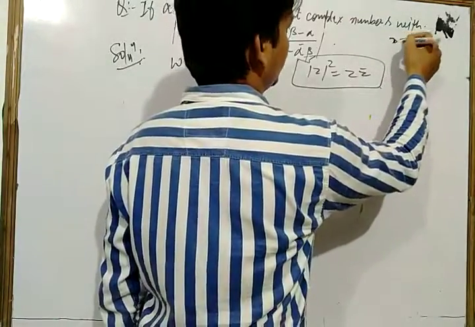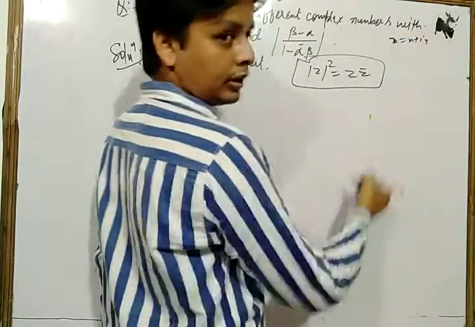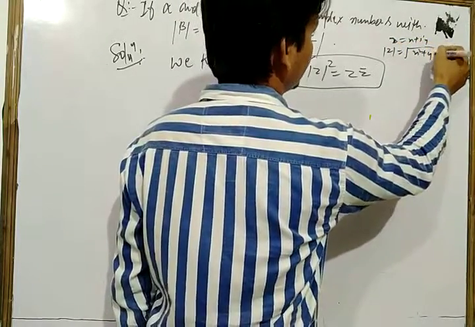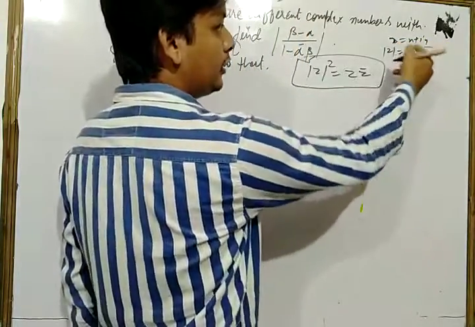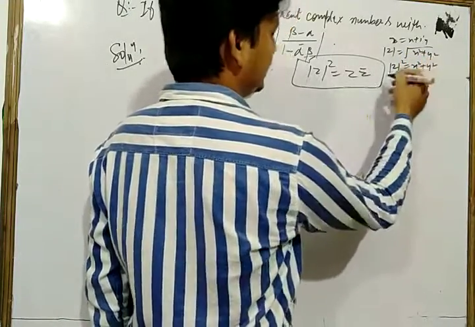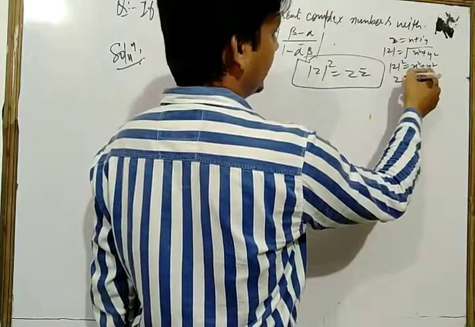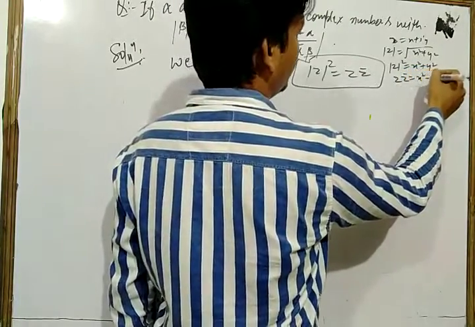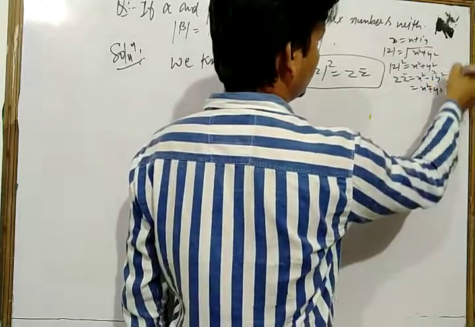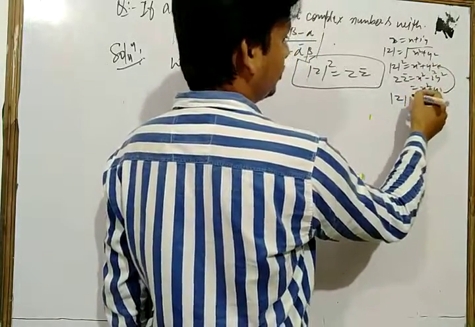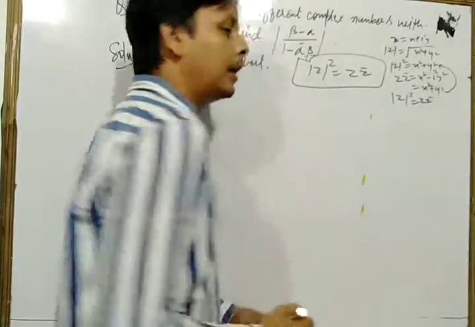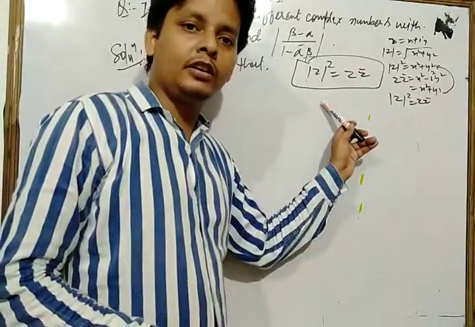Let's see, if z is equal to x plus iy, then what is the value of modulus of z? That is under root x square plus y square. So if we square both sides, we have modulus of z square equal to x square plus y square. Same as z and z bar, which is a square minus b square, so we have x square plus y square. So these are equal to each other. So we can write the square of the modulus of any complex number is equal to z into z bar. Now that property is clear.